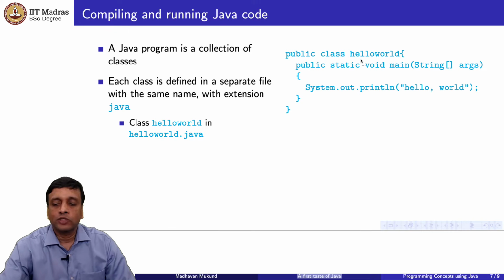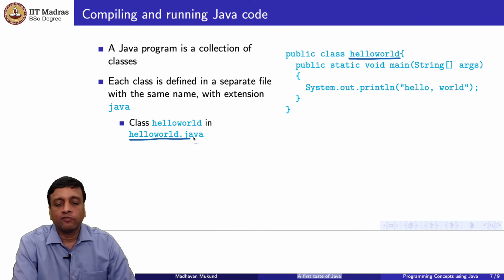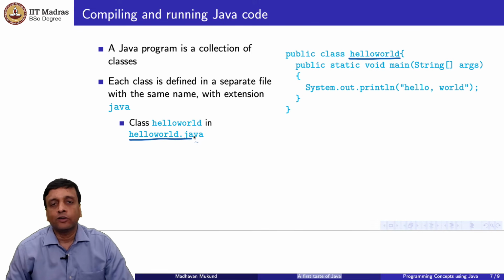So here we have chosen the name. You can choose any name you want. So we have chosen the name Hello World for this class, and that means we must put it in a file called Hello World with an extension .java. So the extension .java is compulsory. It tells us it's a Java program. But what we write before the dot is exactly the name of the class. So the class name inside and the name of the file should match. Otherwise, Java will get confused. Okay? So we put the class Hello World in Hello World.java.